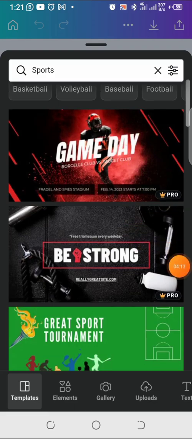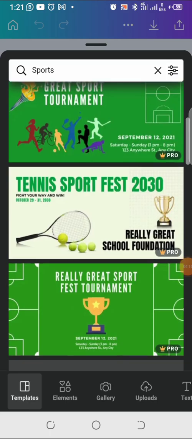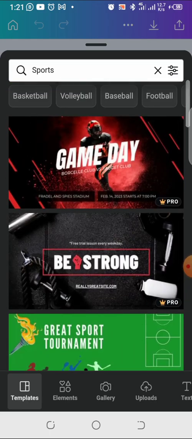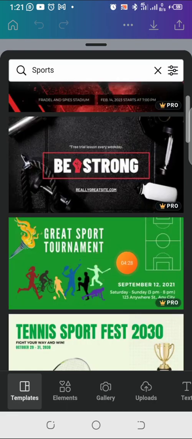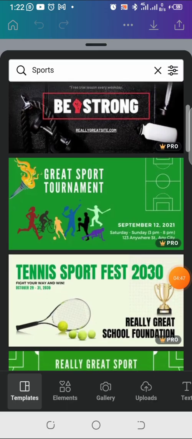So these are templates for sports. I can just create something around this template. Let me choose which one I should use among these two. Okay, I'm going to be using this one. The reason why I'm using this one is because that will not be a good color combination, but notwithstanding, this is for tutorial purpose. Because this one has some images that actually suit all sports. So I'm going to be using this.